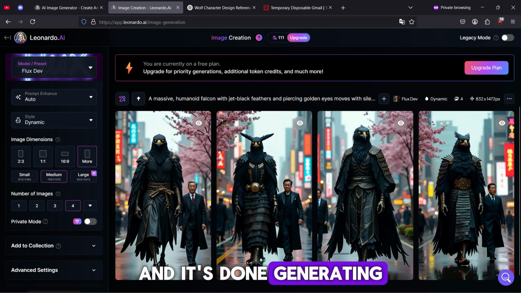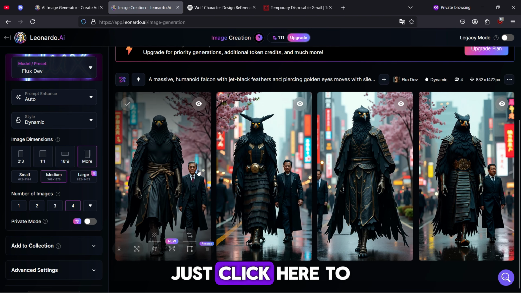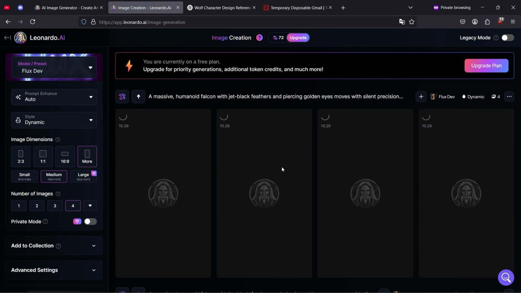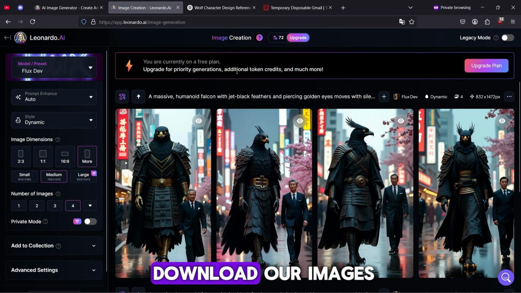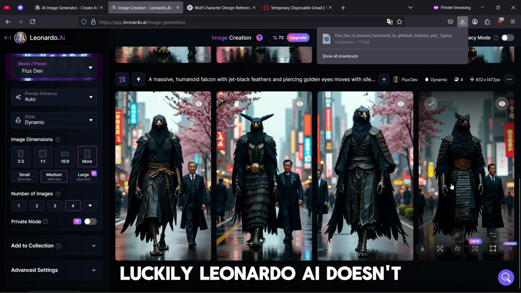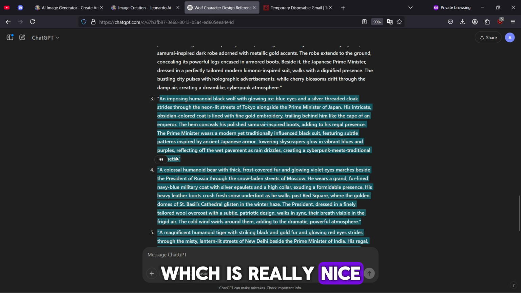And it's done generating. If for any reason you want to regenerate an image because you didn't like the variations, just click here to regenerate the images. Now we'll want to download our images, so let's click here to download them. Luckily, Leonardo AI doesn't include any watermarks in the images, which is really nice.